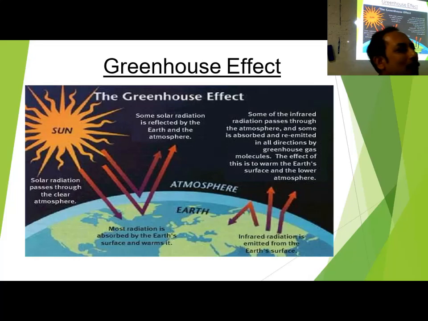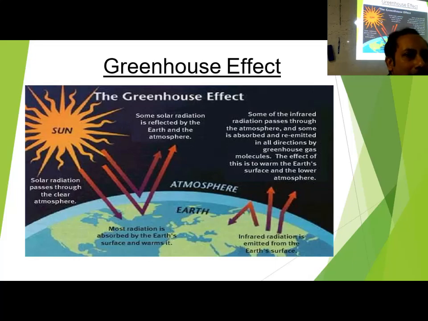So through the atmosphere the sunlight is coming to the earth and then returning back by reflection. Do you know there is a term called albedo? Probably not. A portion of the sunlight is absorbed and a portion of the sunlight is reflected back to the sky. The portion that is absorbed depends on the type of planet.